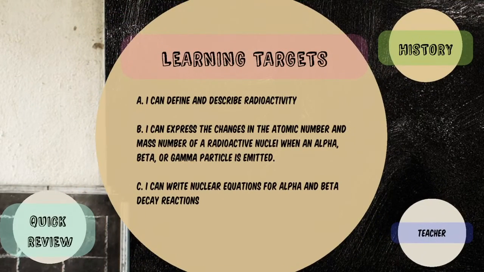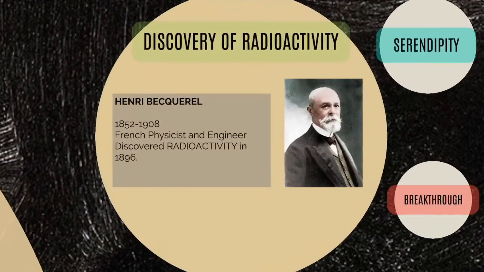A legendary chapter in physics began with the discovery of the phenomenon known as radioactivity. Radioactivity is an integral part of the environment, and it was not invented but was discovered in the late 19th century. It was pioneered by a French physicist and engineer, Henri Becquerel, in 1896.